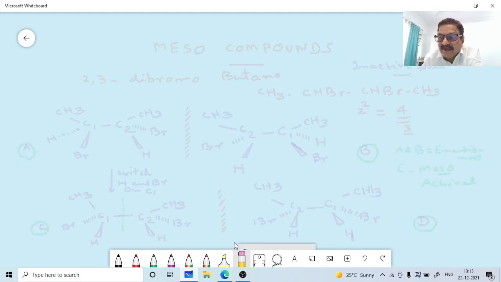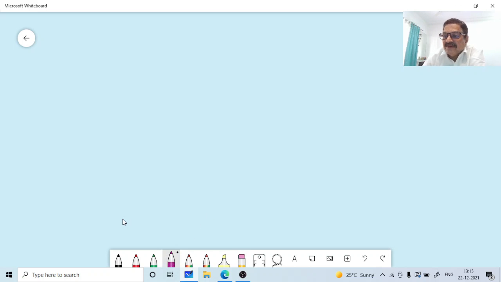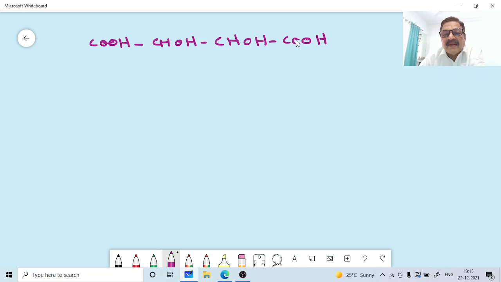Say, for example, tartaric acid. To explain the meso compound, this is tartaric acid. Okay, tartaric acid has got 2 stereogenic centers here and therefore 4 stereoisomers are possible.